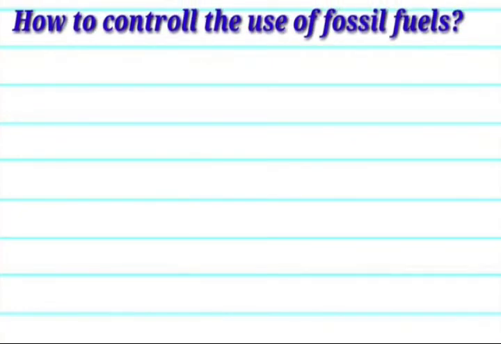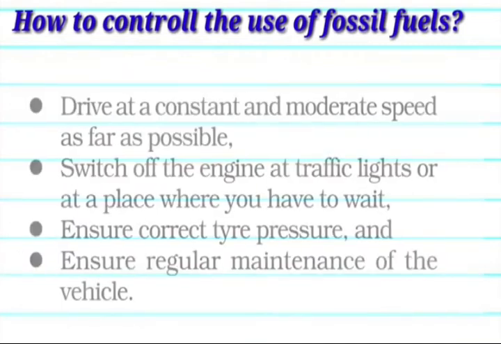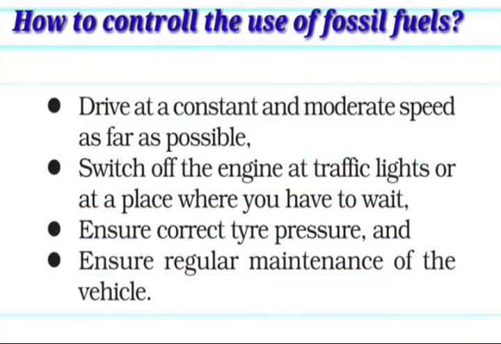How to control the use of fossil fuels? Fossil fuel is the main reason for the increase of carbon dioxide content in the atmosphere, right? So how do we control the use of fossil fuels? Drive at a constant and moderate speed as far as possible. If you drive at more than 80 speed, it produces a large amount of smoke.